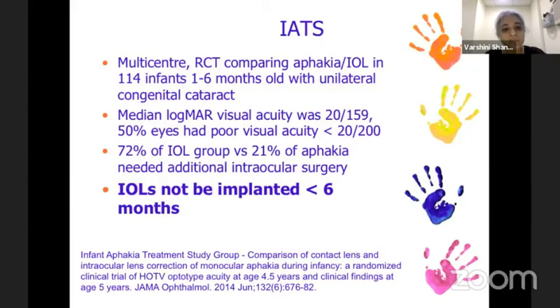In addition, 72% of the infants who had a primary IOL implanted needed additional intraocular surgery for various complications. Therefore, the IATS recommended that an IOL should not be primarily implanted in infants less than 6 months of age.